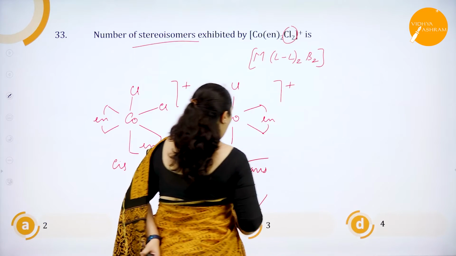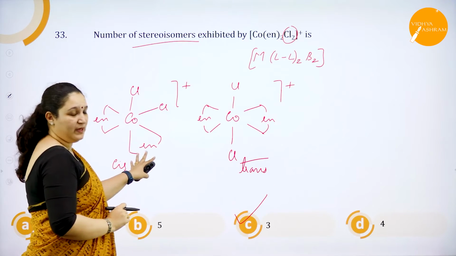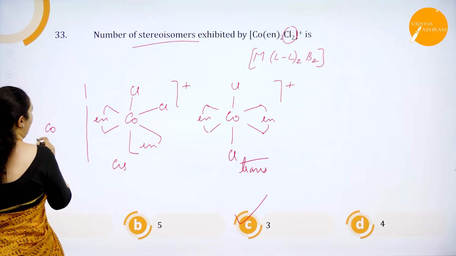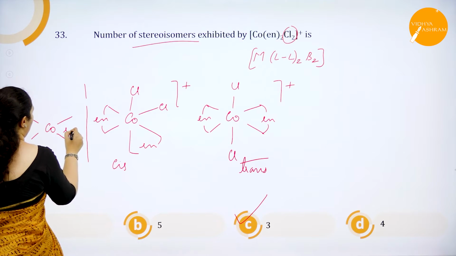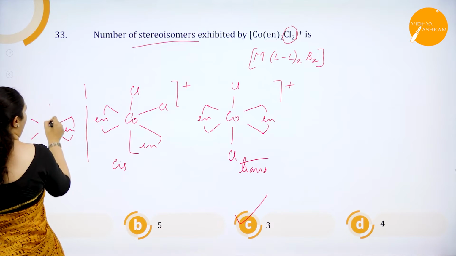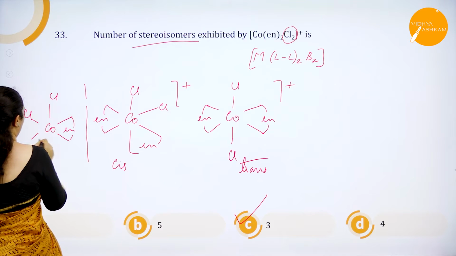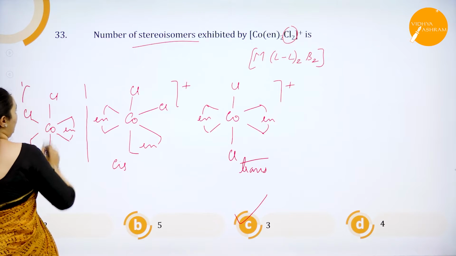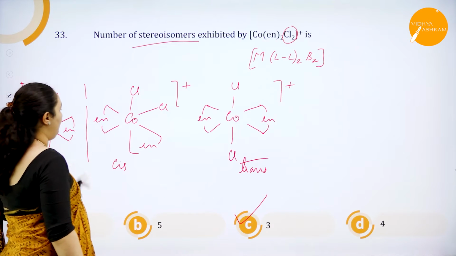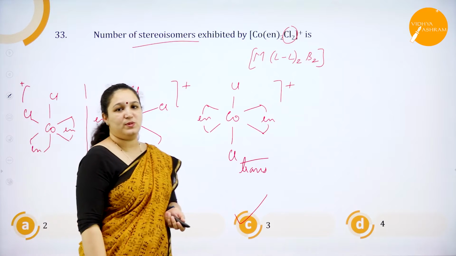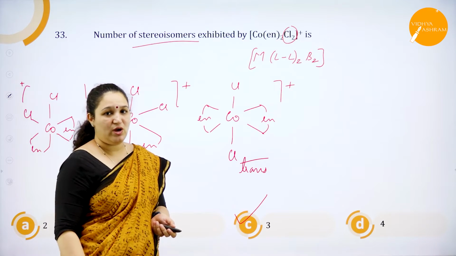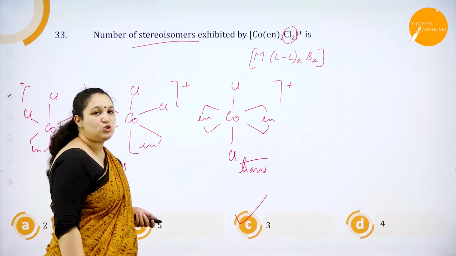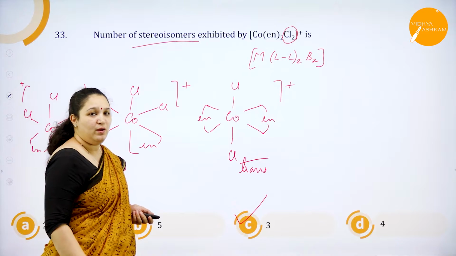Trans does not show optical activity. This will show optical activity, so its mirror image if I write: cobalt, 1 2 3 4 en, and then I have chlorine. Here I have a chlorine, and here I have my ethane 1,2 diamine, the mirror image. So totally how much do I have? 1 2 3. So it is 3 isomers. Fine, got it? Stereoisomers include geometrical isomerism as well as optical isomerism. So it is 2 plus 1, 3 isomers are possible.